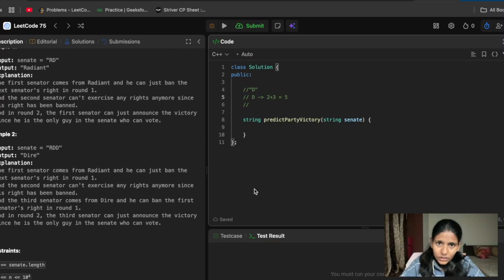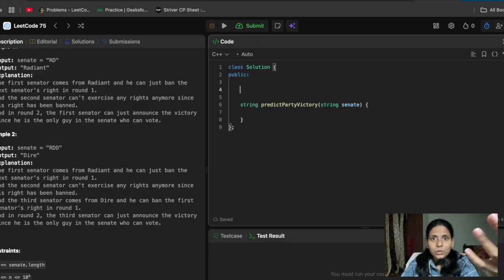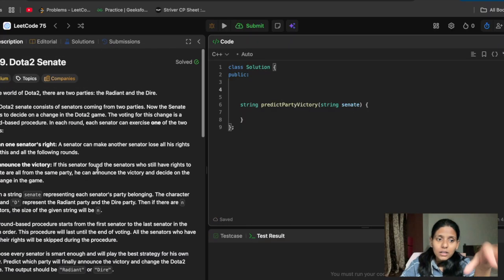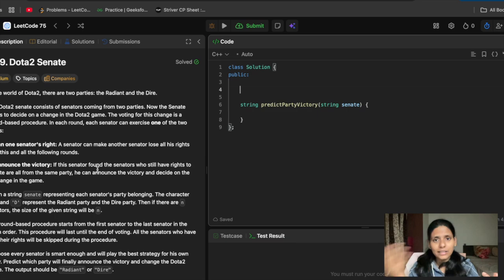Okay, so this was the question, and this was the approach that I can tell you, the optimal I could think of. What they have said here is that in every round, the first one comes, and he kills or bans the right of another type of senator, and then he can participate in the next round.